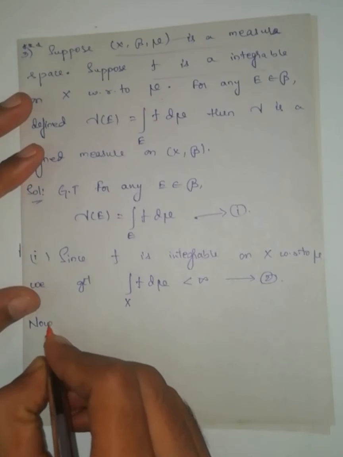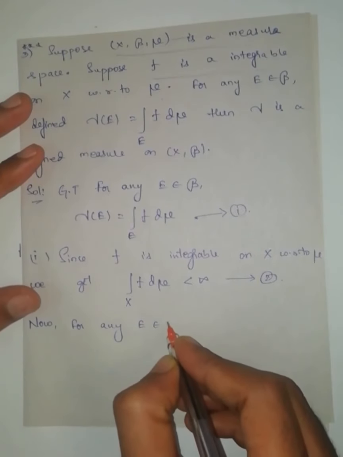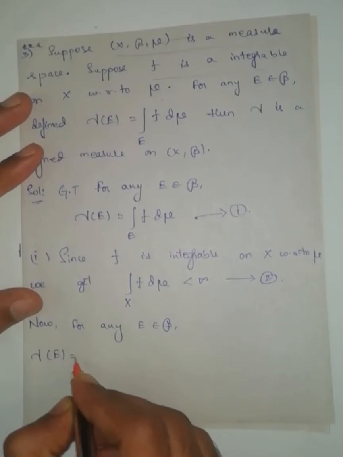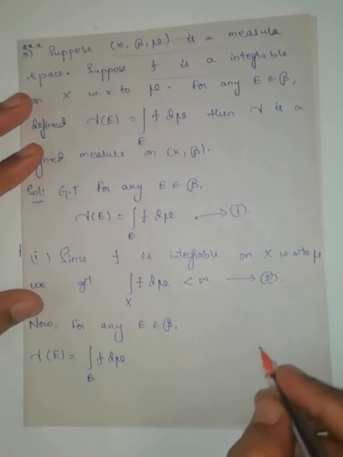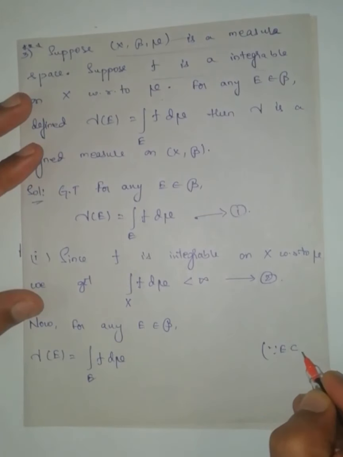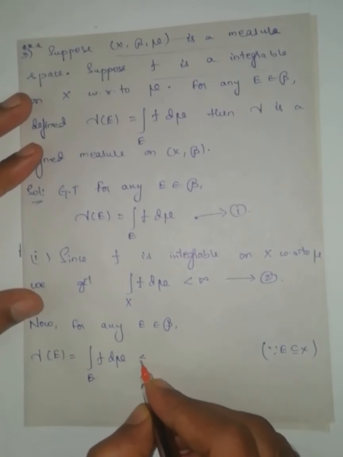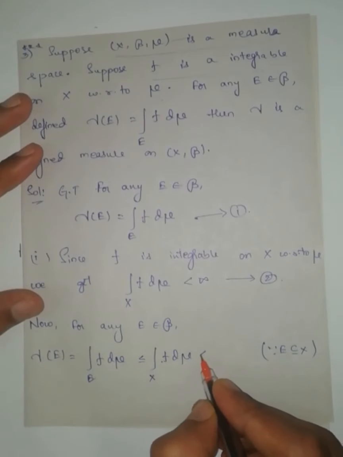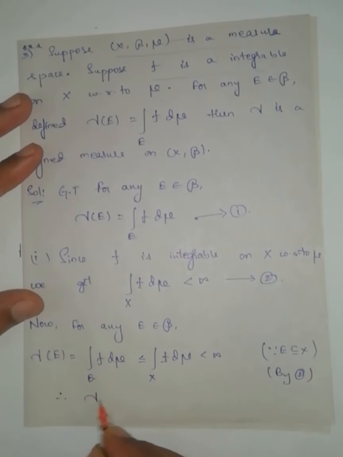Now for any E belongs to script B, gamma of E is the integral over E of f d mu. Since E is a subset of X, the integral over E of f d mu is less than or equal to the integral over X of f d mu. But this is less than infinity by equation number 2. Therefore, gamma of E is less than plus infinity.